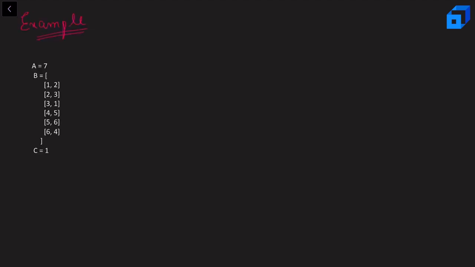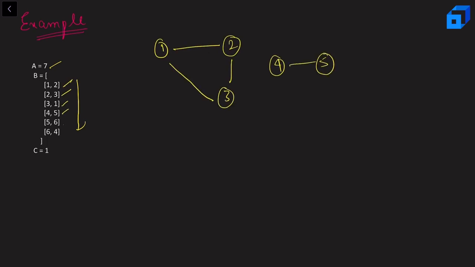Now let us look at this example. We are given A as 7, that means we have 7 nodes, and we are given a list of edges. So let's try to create a graph out of these. 1 is connected to 2, 2 is connected to 3, 3 is connected to 1, 4 is connected to 5, 5 is connected to 6, 6 is connected to 4. And since we have 7 nodes and we have just used 6 nodes, we can have one more node here. So if we count the connected components, we have 1, 2, 3 connected components here, right?